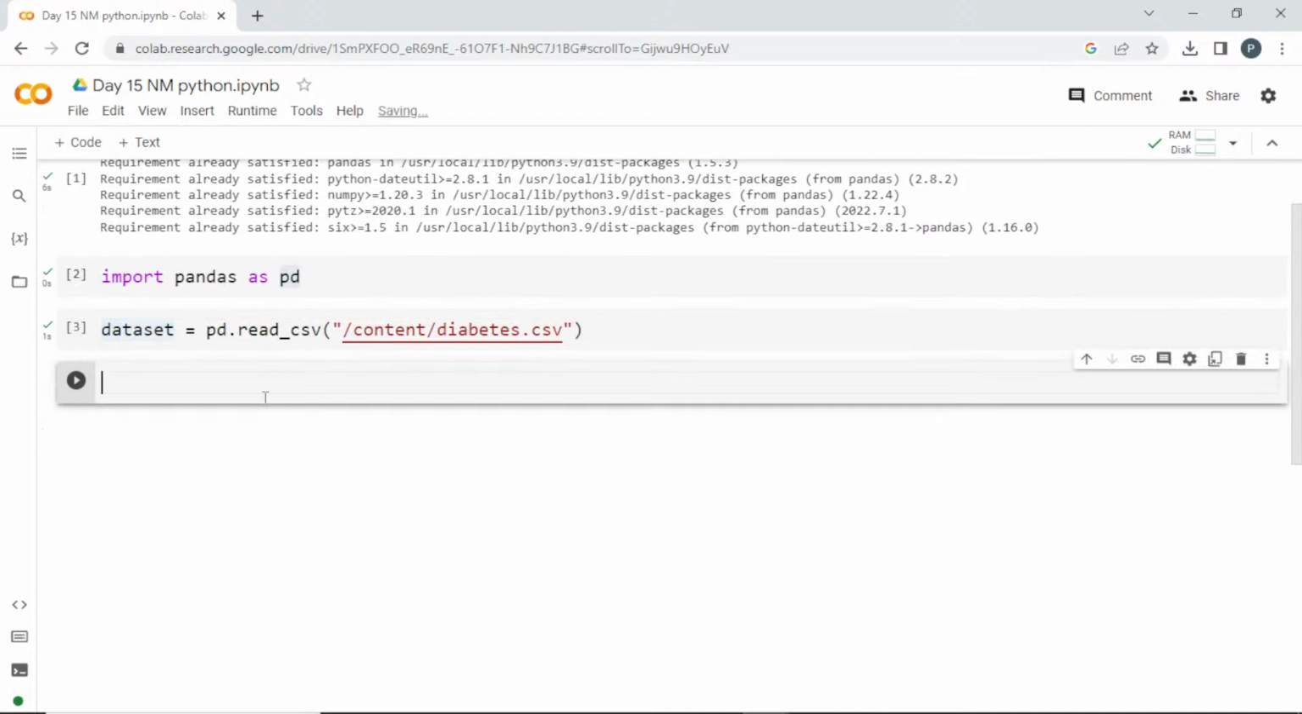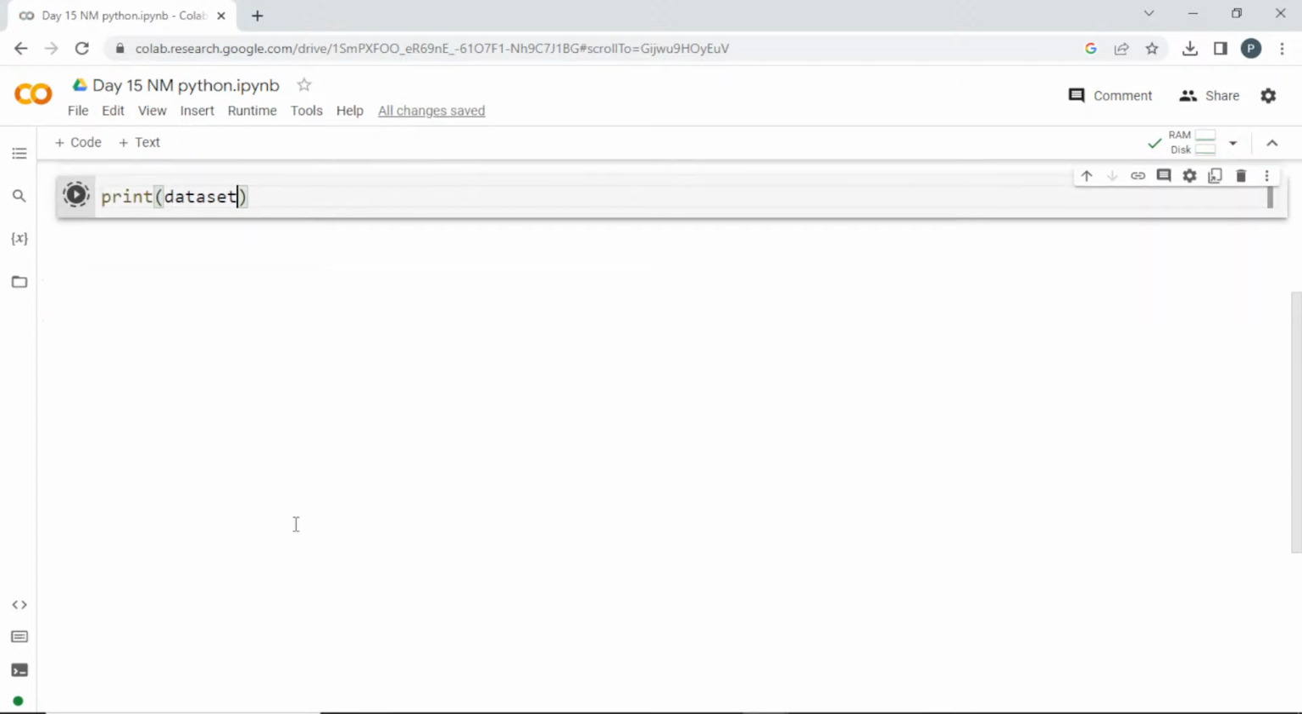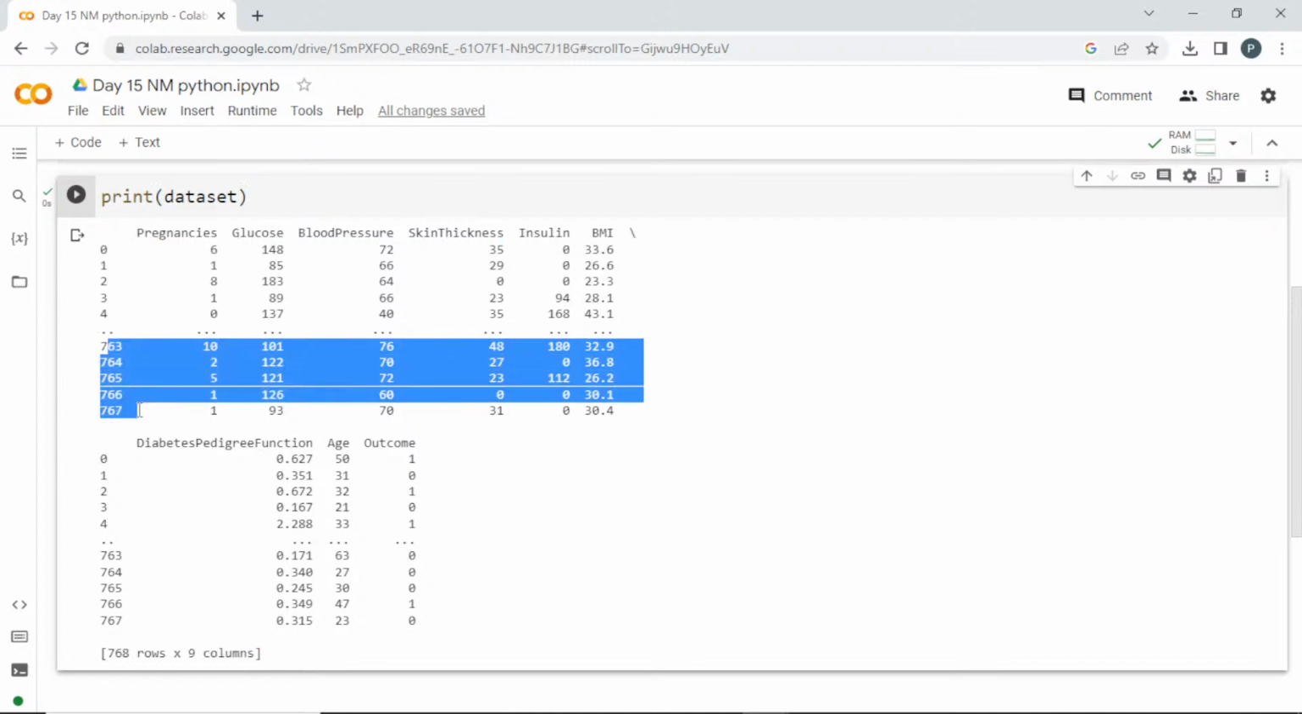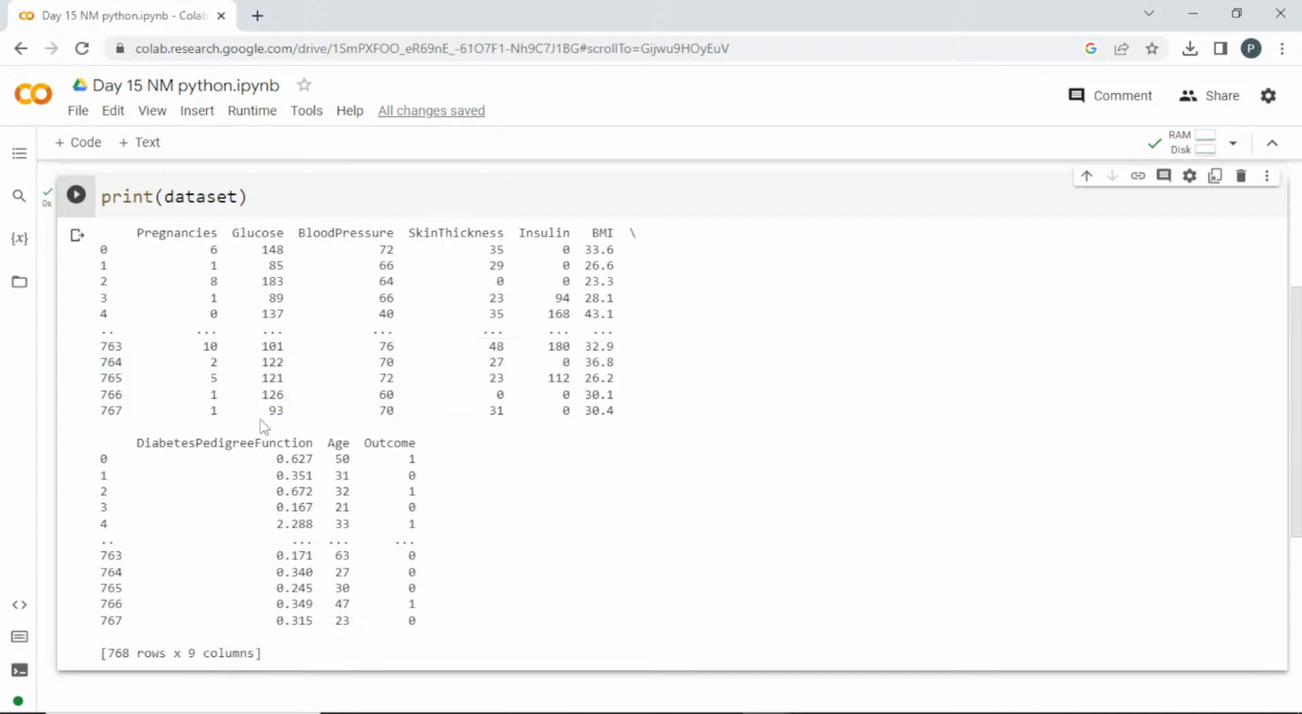Okay, now we want to check whether it is there or not. Let me just randomly print it. Okay, dataset. See here, it cannot show you the entire dataset because it is having, wait a minute, sorry. It is totally having 768 rows and 9 columns. So it is a large dataset, it cannot show entire rows. It is giving you the first 5 rows and the last 5 rows, for a glimpse.